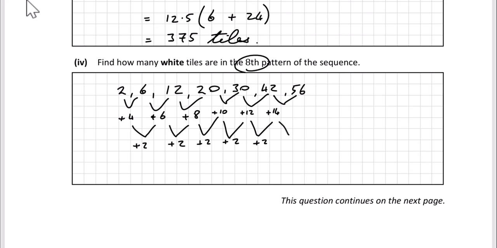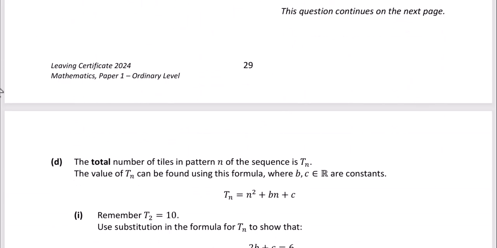And I think one more then, so let's add another 2 down here to 14, that's plus 16. Add 16 to 56, that's 72. So the answer here is the 8th pattern contains 72 tiles. Okay, let's look at the next one.